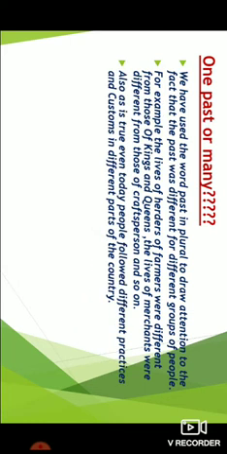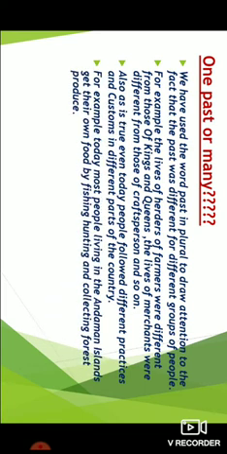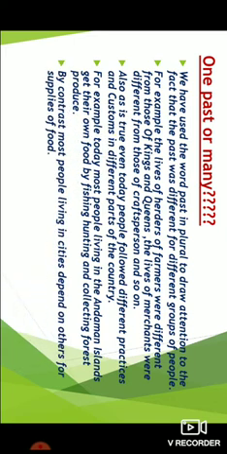This is also true even today, people follow different practices and customs in different parts of the country. For example, today most people living in Andaman Island get their own food by fishing, hunting and collecting forest produce. By contrast, most people living in cities depend on others for supplies of food.